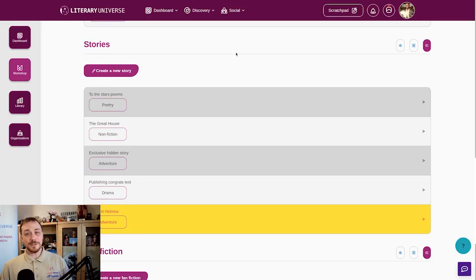Stories, as the name suggests, are just standalone stories that are not connected to any universe. These are really nice for one-offs, non-fiction, or general fiction where you don't want all the bells and whistles that a universe provides.